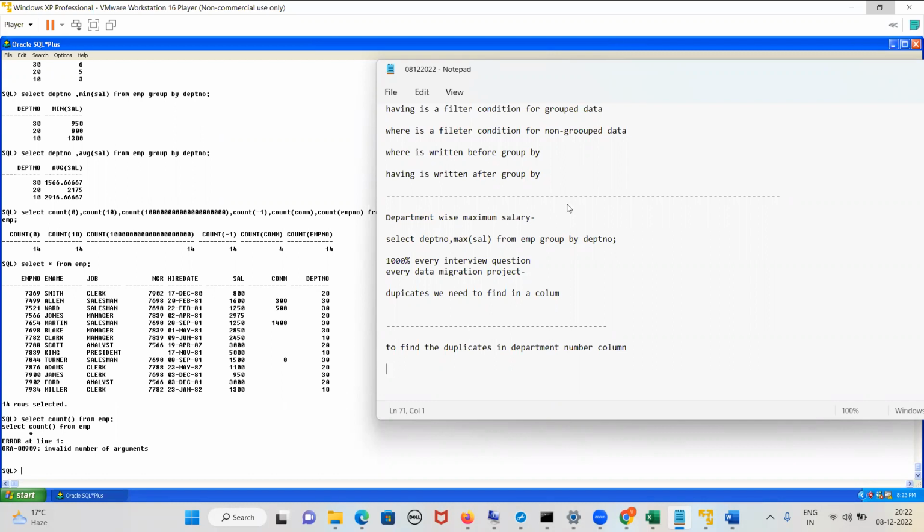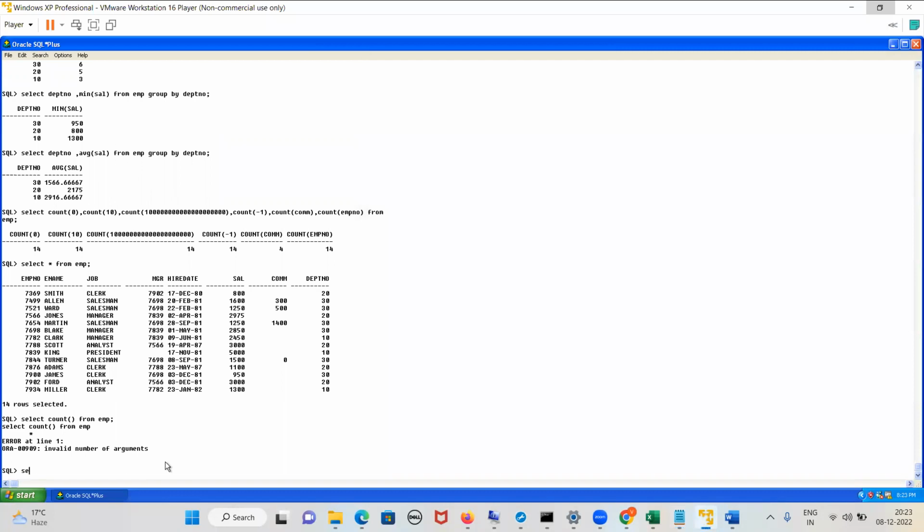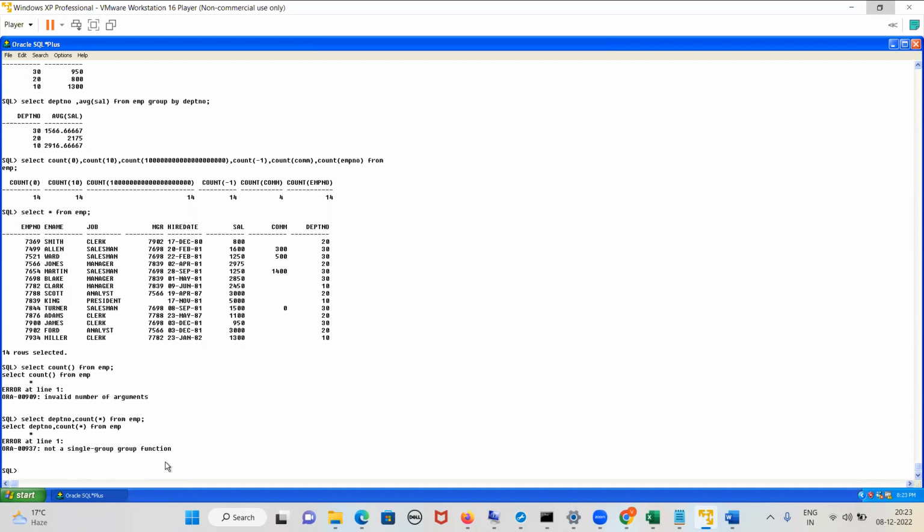Who has written this? No, this will not work. Whenever you use any aggregate function, you have to use group by. See if I write select department, count star from EMP, it will just generate an error. Always you have to use group by. Yeah, guys, try.